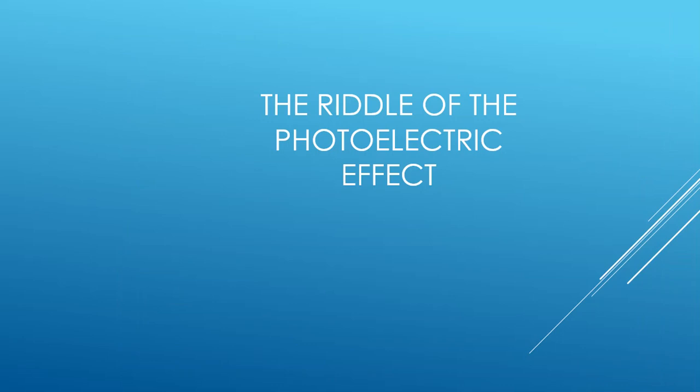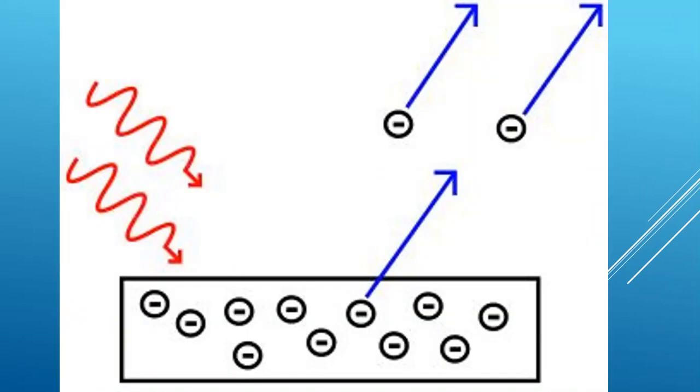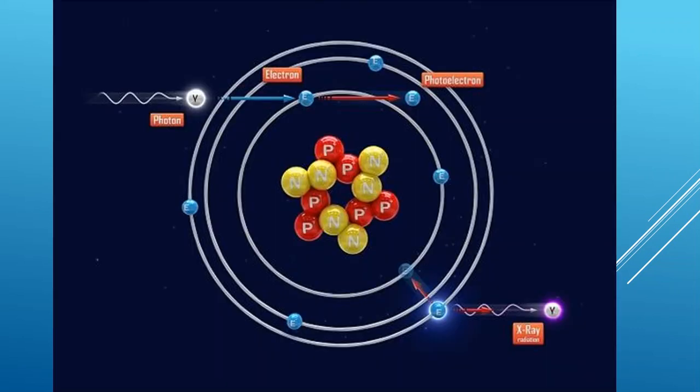Number 3. Einstein solved the riddle of the photoelectric effect. Photoelectric effect is the emission of electrons from a metal when light shines on it. Scientists were puzzled with this effect as it couldn't be explained with Maxwell's wave theory of light. In his revolutionary paper, released on June 9, 1905, Einstein challenged the wave theory of light and suggested that light could also be regarded as a collection of discrete energy packets, or photons.